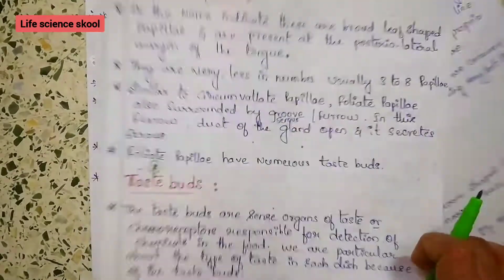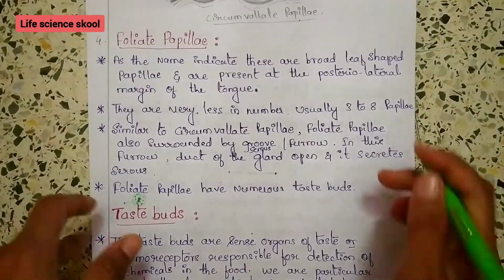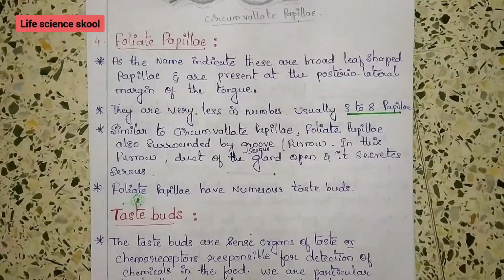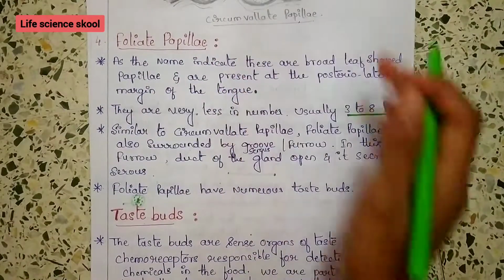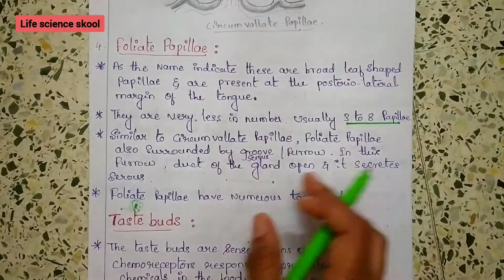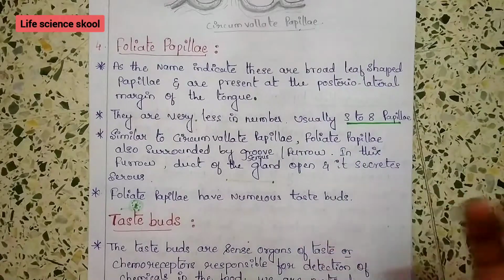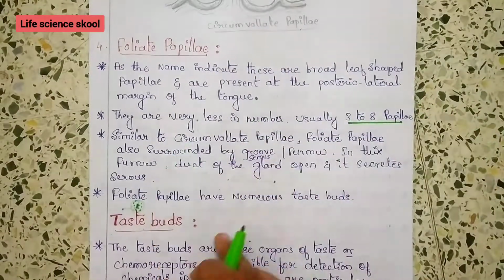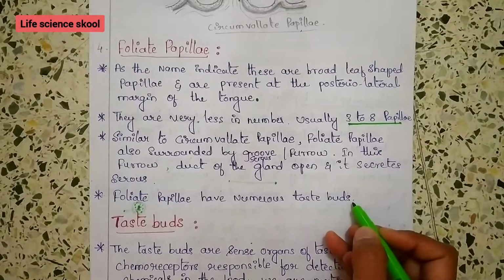These foliate papillae, as I told, are very few in number, about 3 to 8 papillae, and they are very similar to circumvallate papillae. This foliate papillae is also surrounded by a groove or a furrow. In this furrow, the ducts of the serous glands open, and it secretes serous fluid. And these foliate papillae have numerous taste buds.